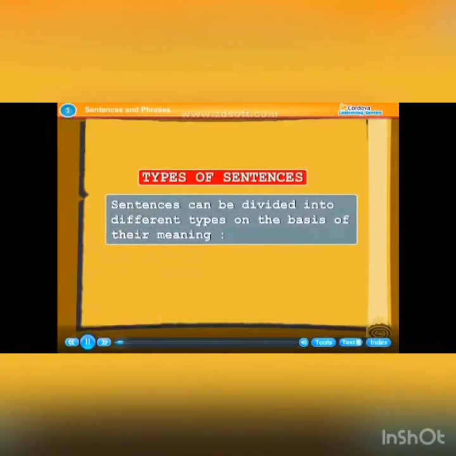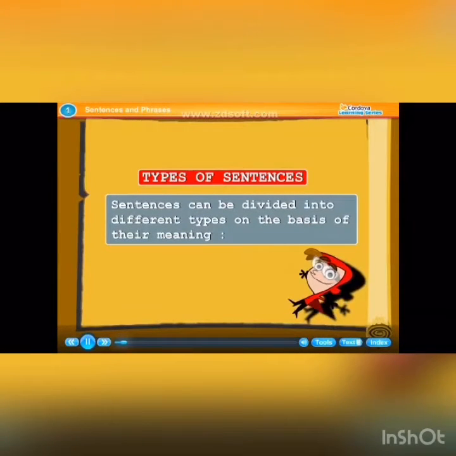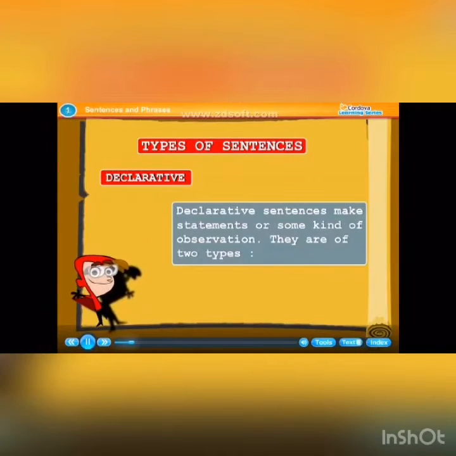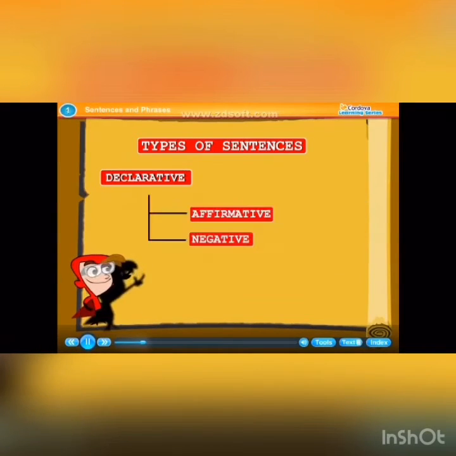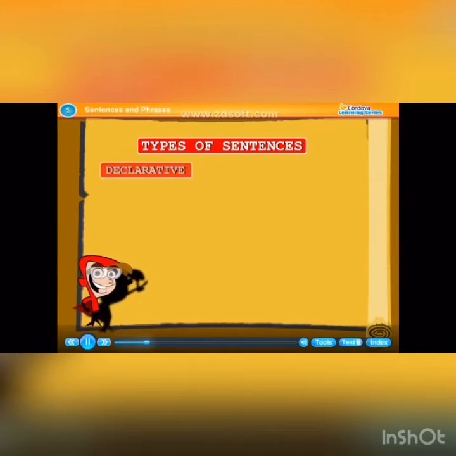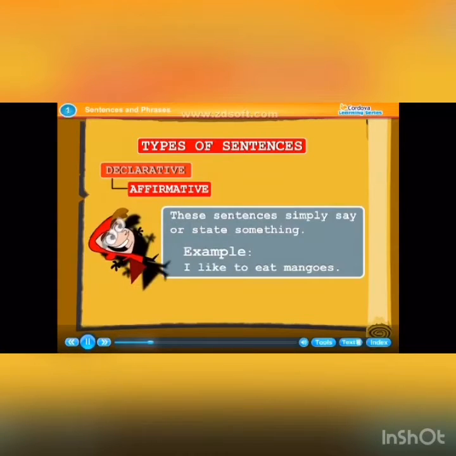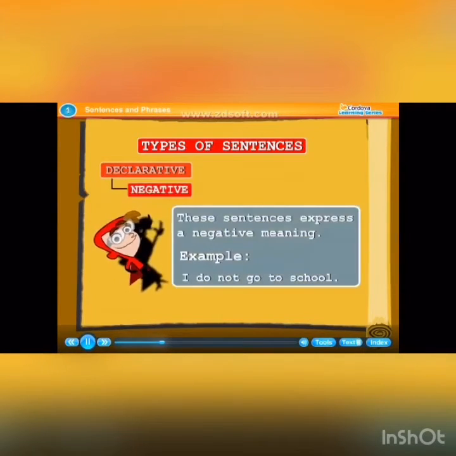Types of sentences. Sentences can be divided into different types on the basis of their meaning. Declarative. Declarative sentences make statements or some kind of observation. They are of two types: affirmative and negative. Affirmative sentences simply say or state something. Example: I like to eat mangoes. Negative sentences express a negative meaning. Example: I do not go to school.